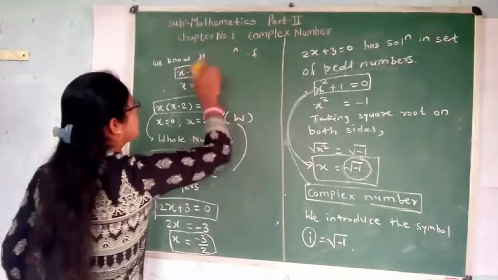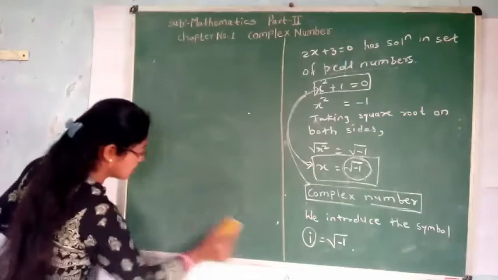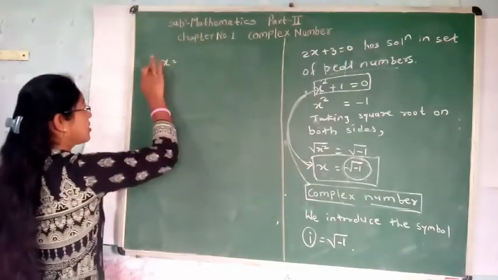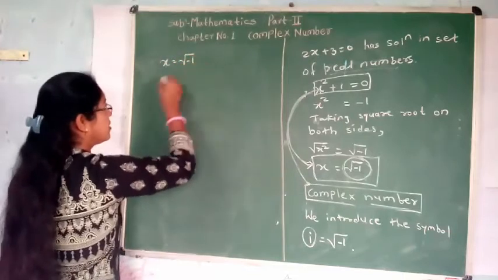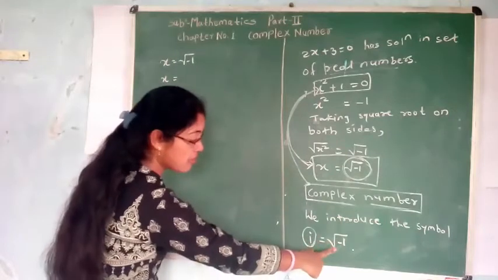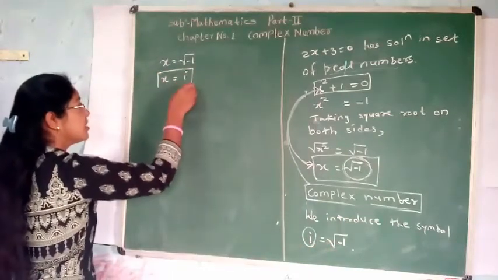Therefore, this x is equal to under root of minus 1. We take under root of minus 1 as i. Therefore, x is equal to i.